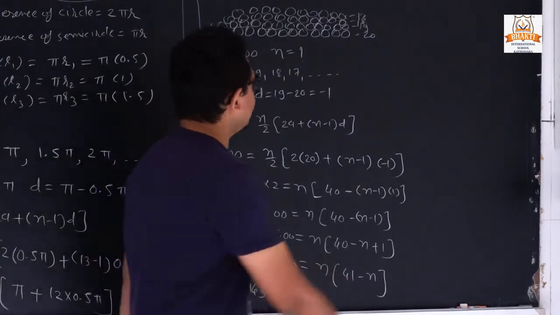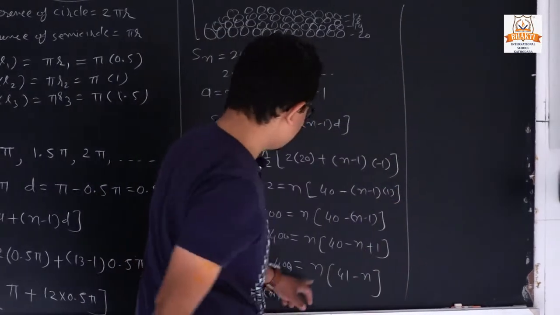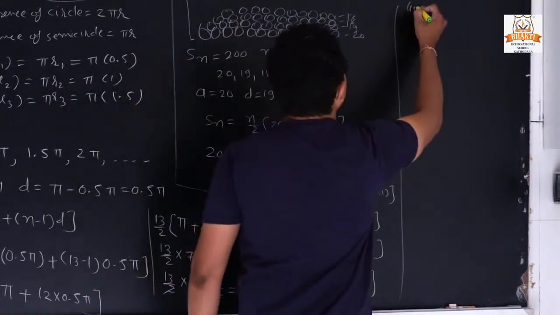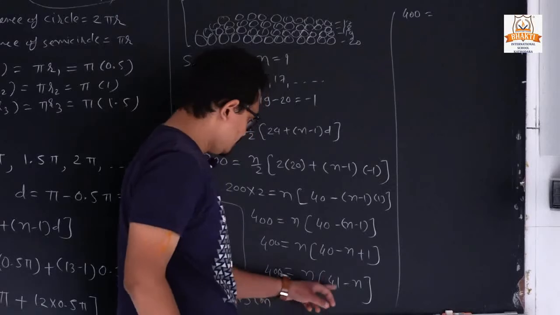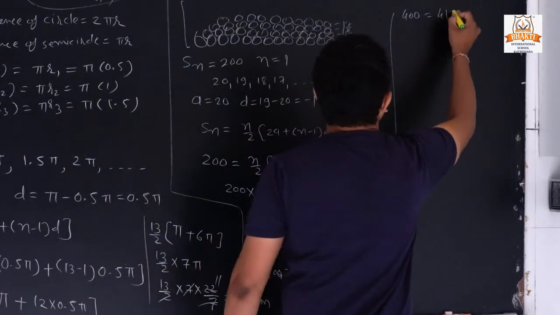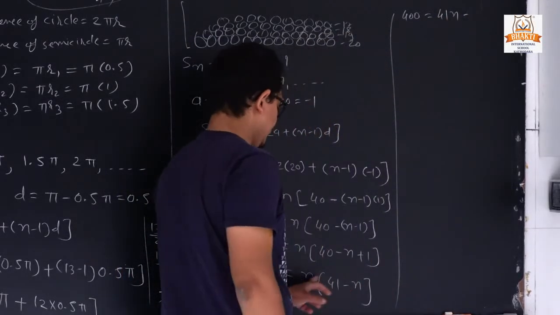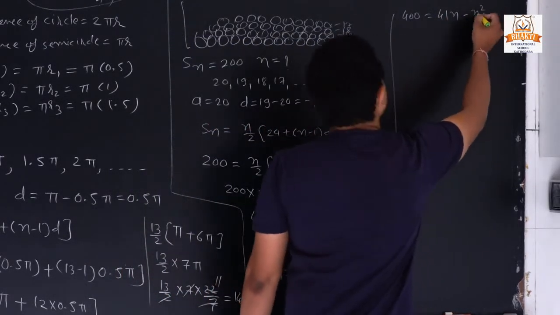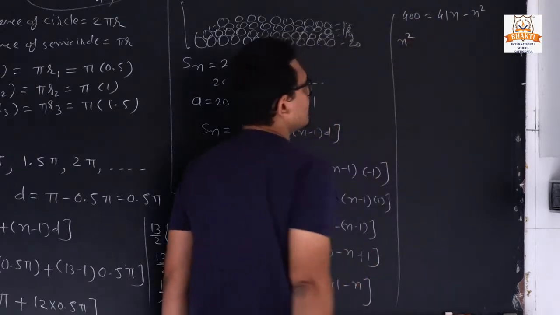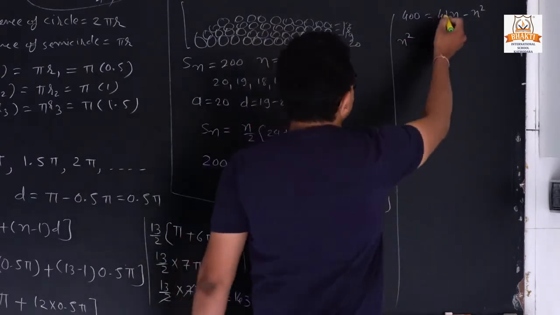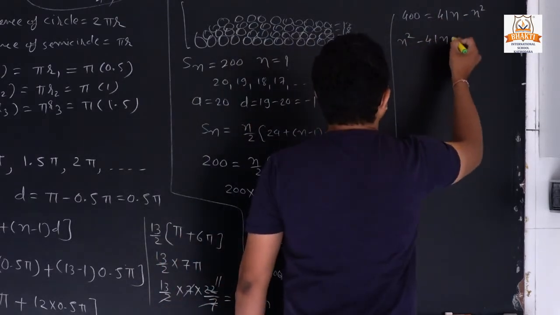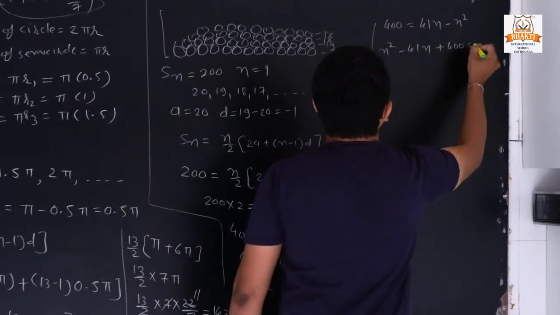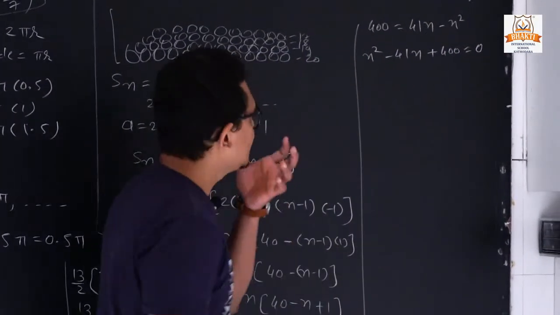Once again we expand the bracket, so 400 equals 41n minus n square. The n square goes to the other side and becomes plus, and this term goes to the other side and becomes minus, so n square minus 41n plus 400 equals 0.